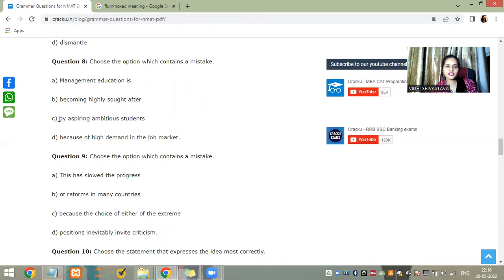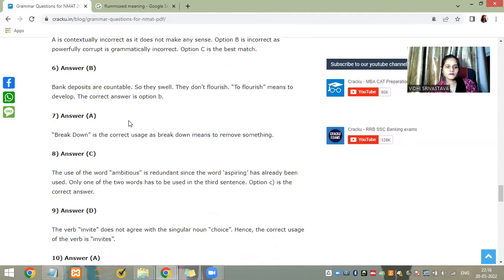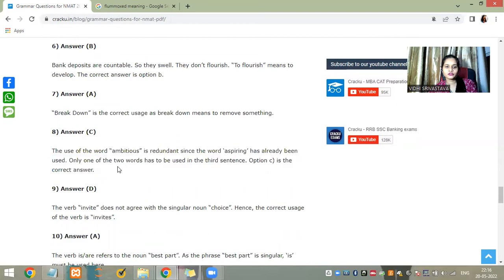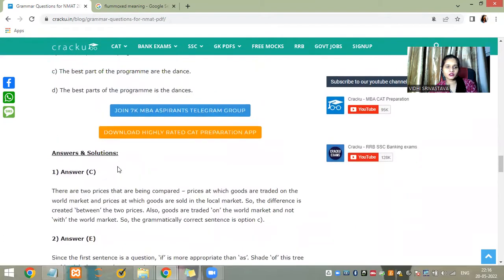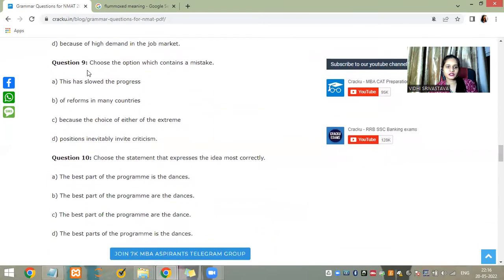I think C should be the answer. You should use either ambitious or aspiring. Yeah, so you're using two adjectives together. Redundant.